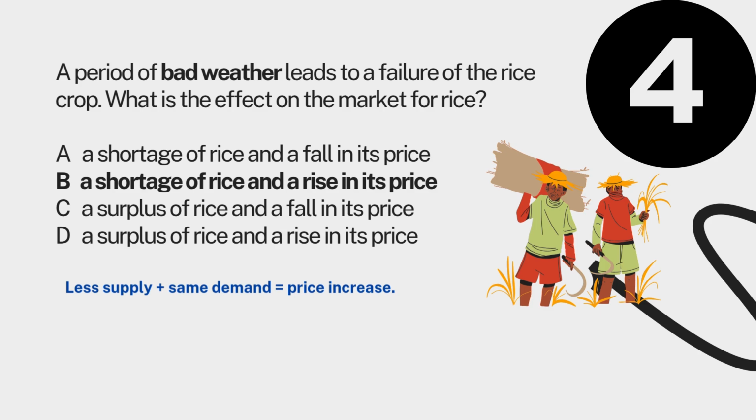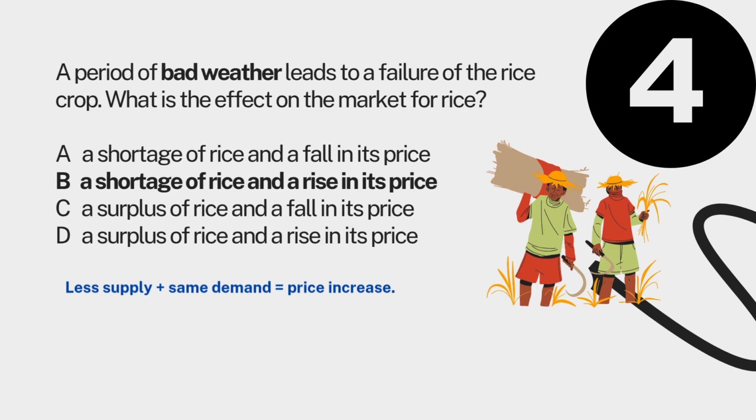And then when supply decreases, but the demand remains high because rice is a staple food, the price increases because the consumers are competing for the limited rice. And the higher prices act as a natural way to ration scarce goods. Only those who are willing to pay more can really buy.